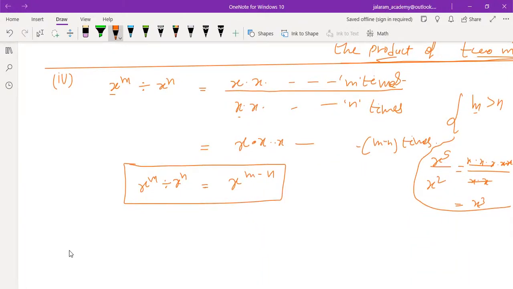So write this in your notebook. If bases are same, remember always, this doesn't take place if bases are different. If bases are same, then only this property is used.